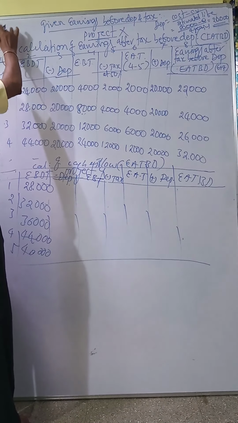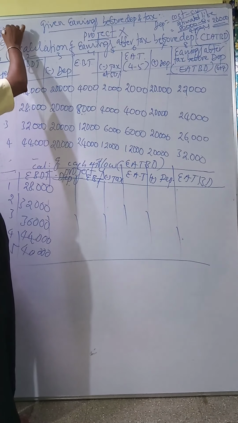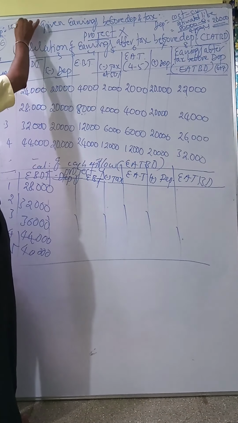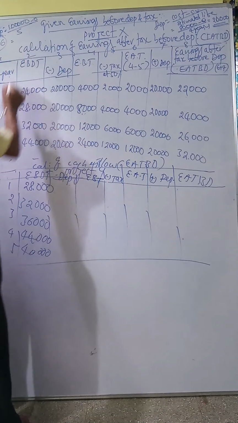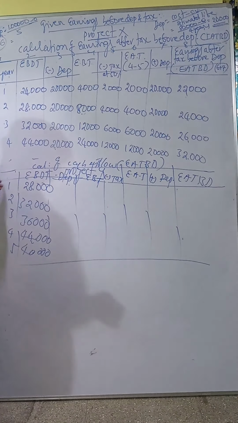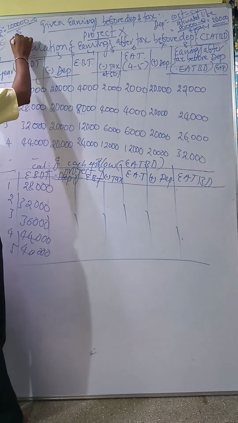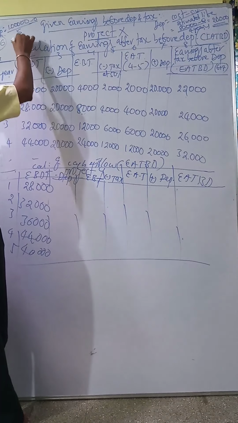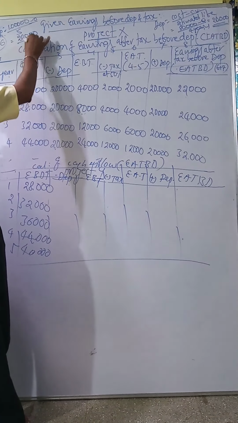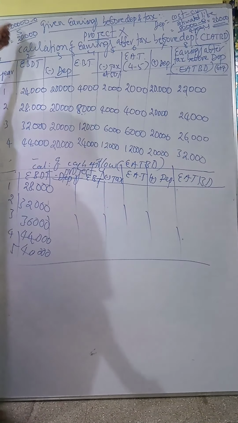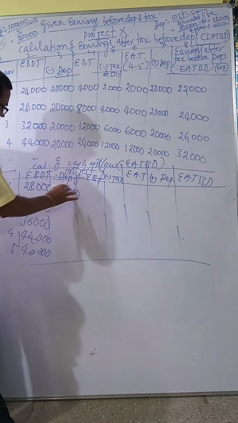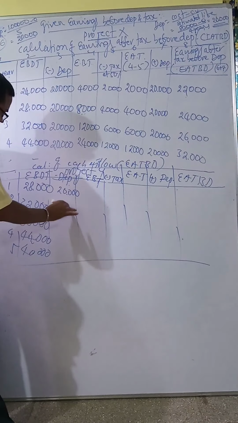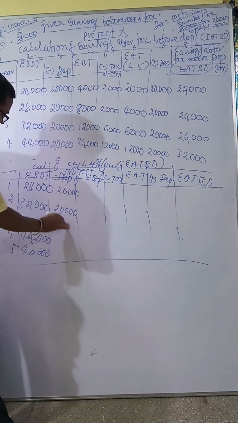Depreciation equals cost of machine, cash outlay of 1 lakh, divided by estimated life of 5 years, minus scrap value 0. 1, 2, 3, 4, 5 years here. 1 lakh divided by 5 is 20,000 depreciation. You have to deduct 20,000 every year, you have to write it here for all of them.